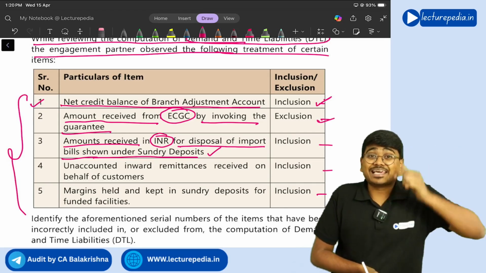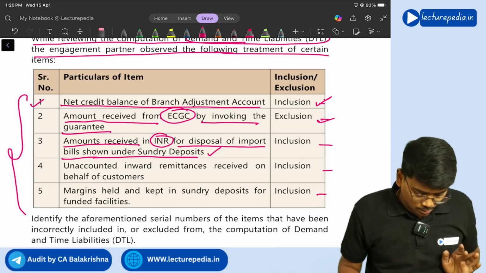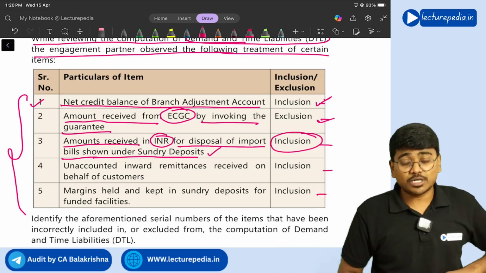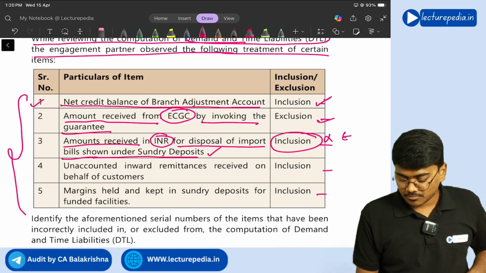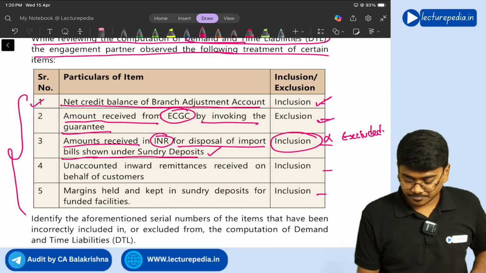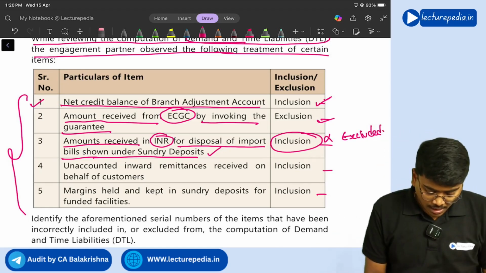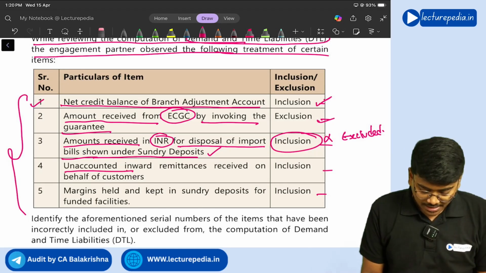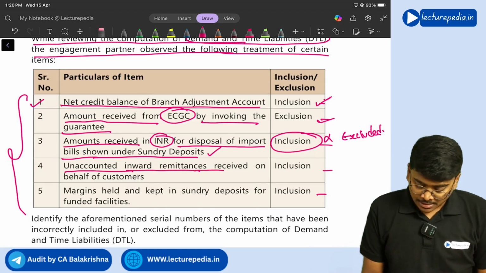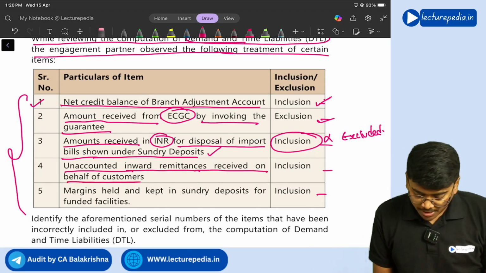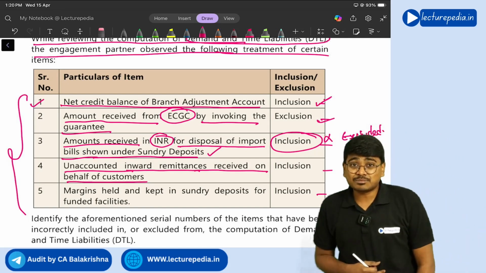So it should be excluded. What they have mentioned, they mentioned it should be included. So this is wrong. It should be excluded. Next, unaccounted inward remittances received on behalf of customers.